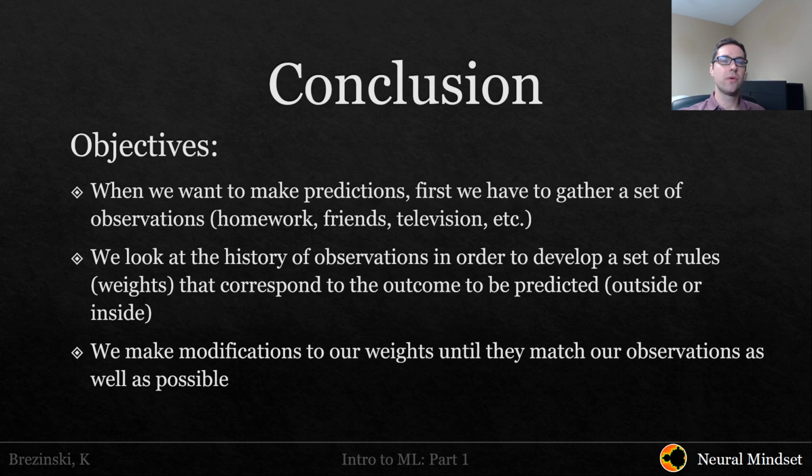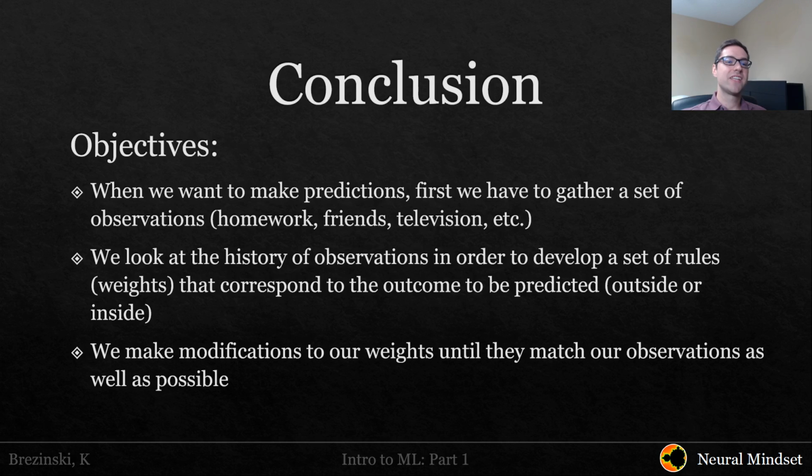So just to conclude what we've learned in this presentation series. When we want to make predictions, one of the first things we want to do is grab a set of observations, because the best prediction of future behavior is past behavior. And you want to get as many different types of observations as possible. So whether or not she has homework, the number of friends she has, television show on or off, temperature, sunny or rainy, and we can even look at other types of observations that we really didn't look at in this presentation. But the more we have, the more we can test and the more we can play around with.